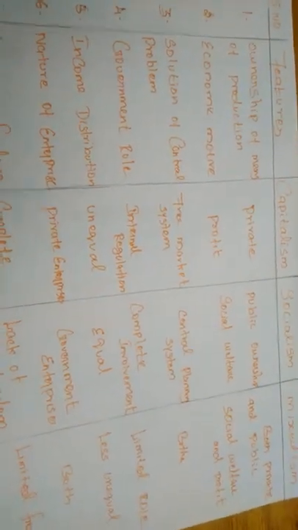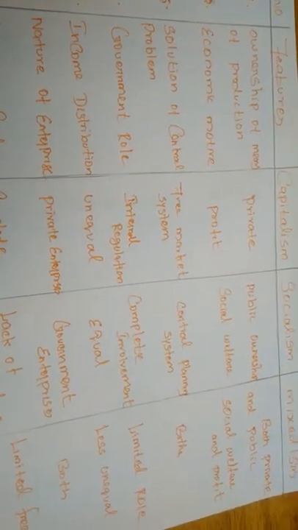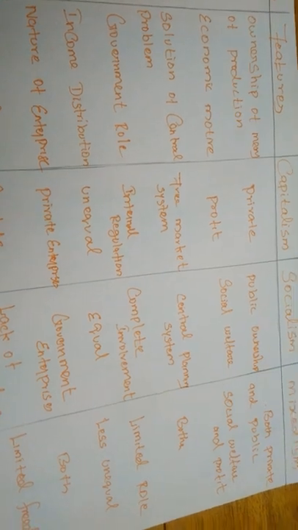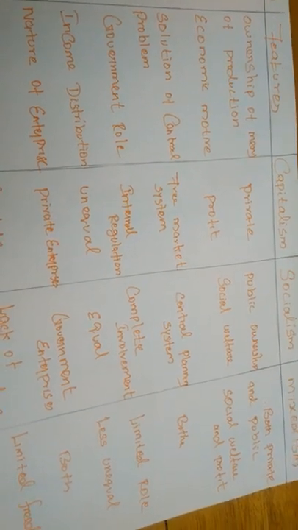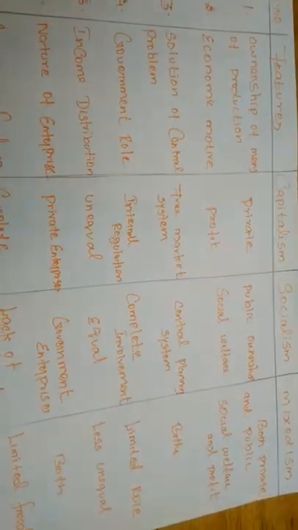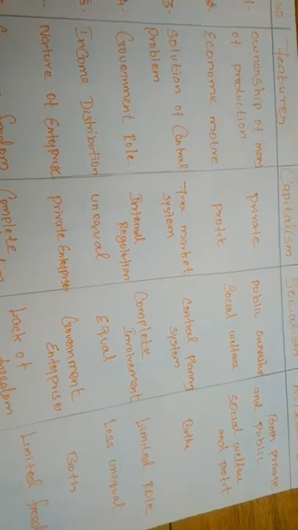Next, government role. One of the features is government role. Under the different economic systems, how will the government take part? First, if you take capitalism, the government role will be only at the internal level, that is, internal regulations.